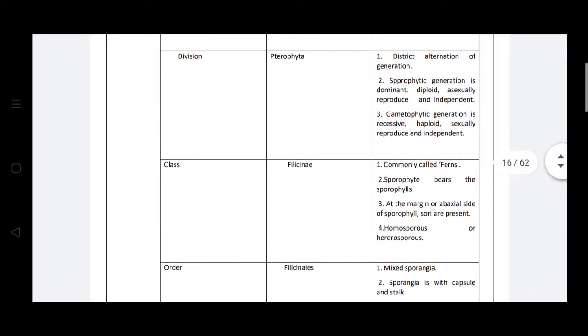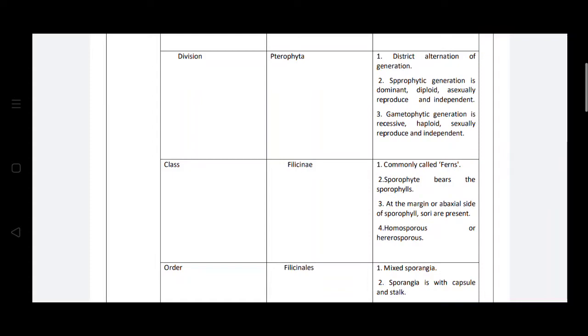Then Nephrolepis belongs to the class Felicinae. Felicinae is characterized by plants commonly called ferns. Sporophyte bears the sporophylls. At the margin or abaxial sides of sporophylls, sori are present, and it is homosporous or heterosporous. So as you know, all the pteridophytic plants are also called ferns. In this, the sporophyte plant body bears the sporophyll.